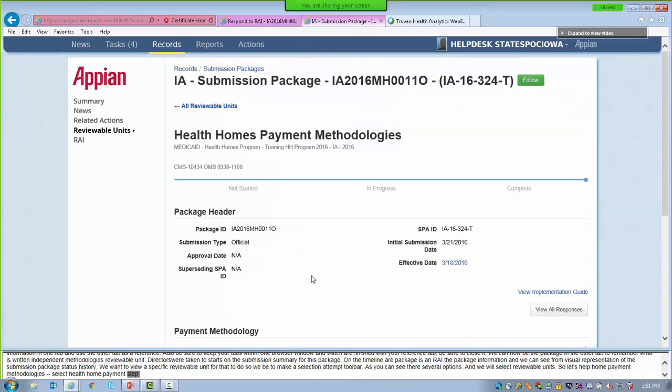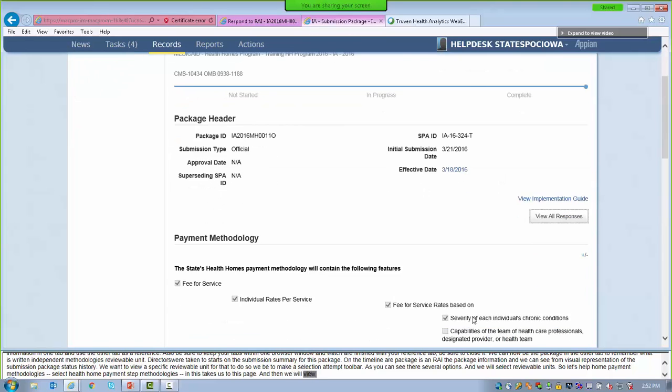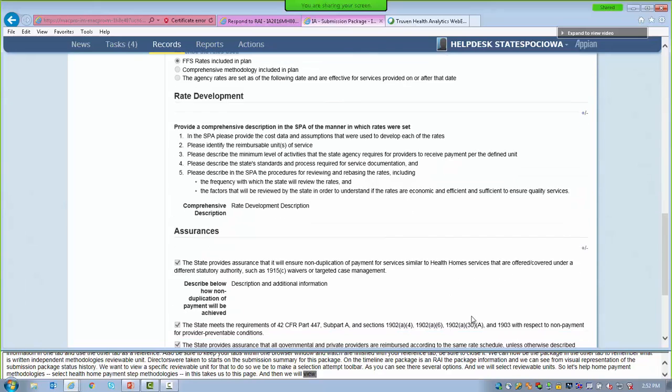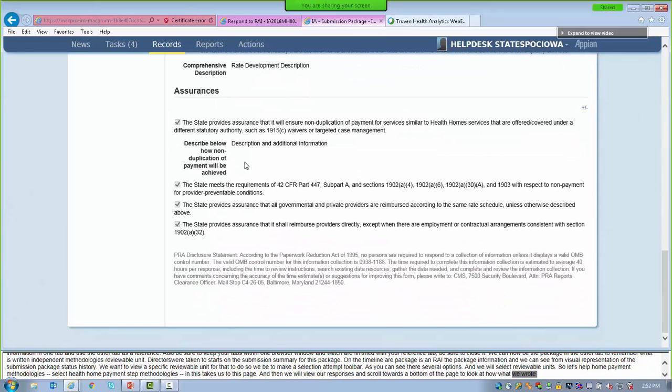And this takes us to this page. And then we're going to view all responses and scroll towards the bottom of the page to look at what we wrote in the describe below how non-duplication of payment will be achieved.